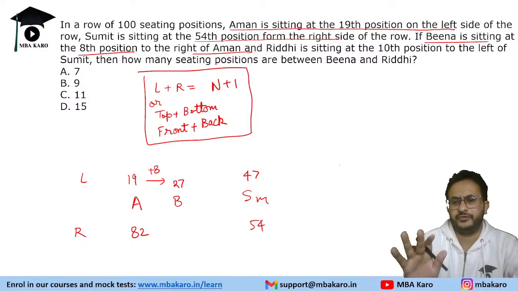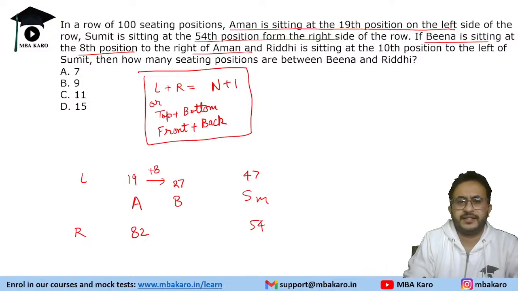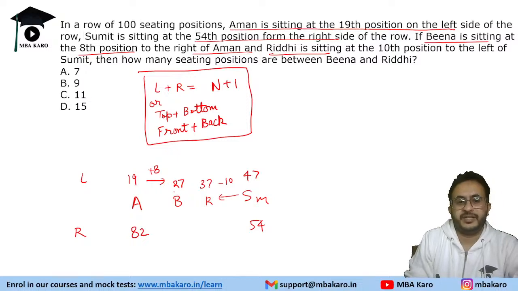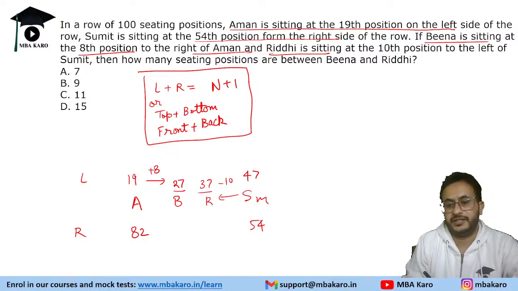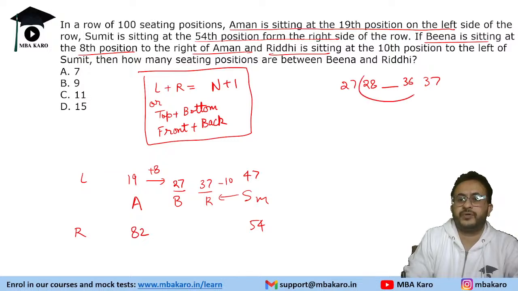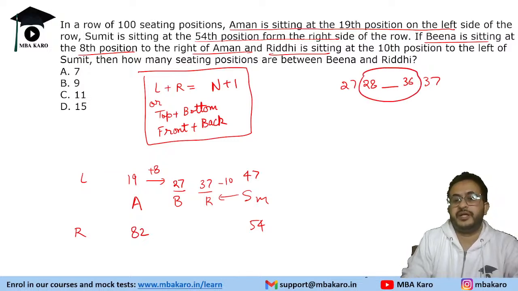Riddhi is sitting at the 10th position to the left of Sumit, so Riddhi will be 37. Veena is at 27, Riddhi is at 37. How many people are between them? From 28 to 36.